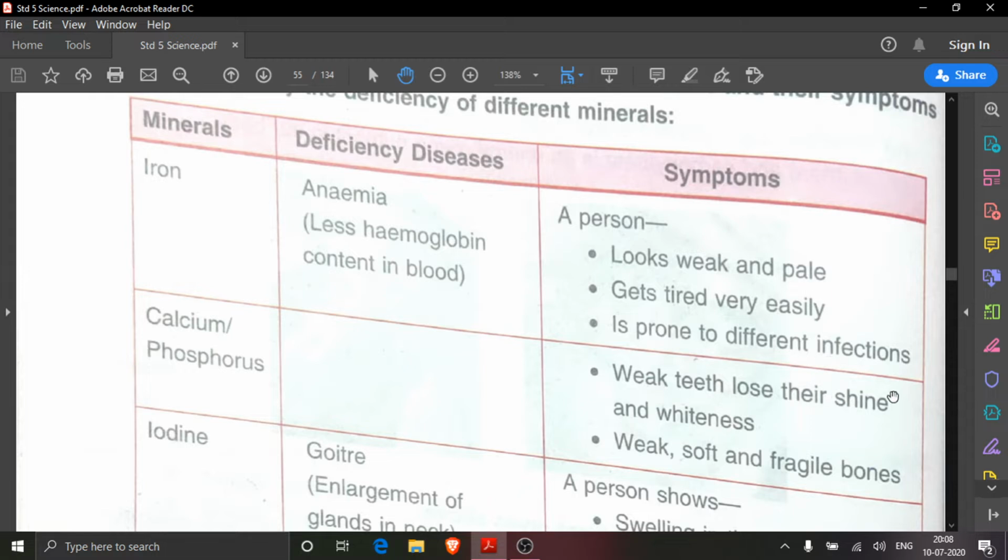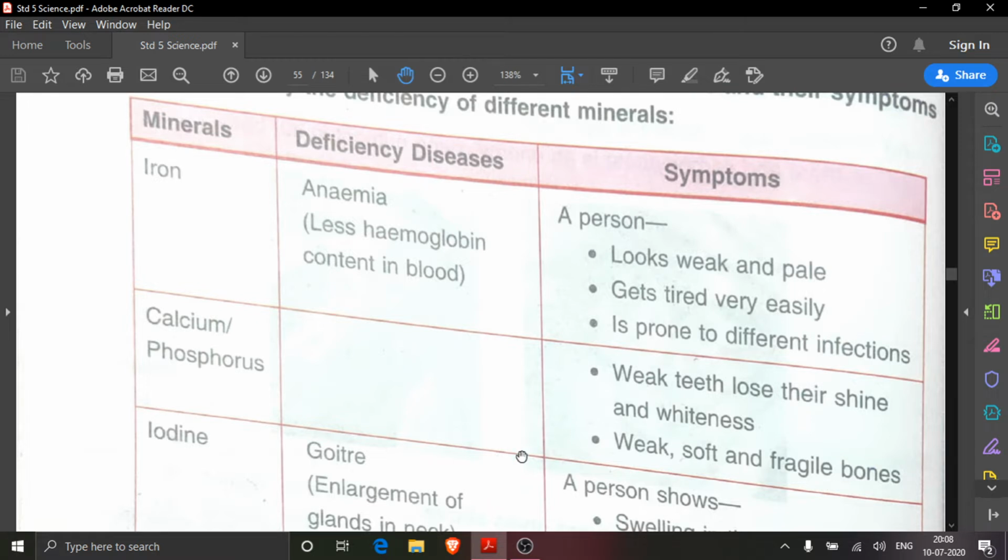They can lose their shine and whiteness also. And then the second point we can write, our bones will be weak, soft and fragile. Weak means, you know, not strong. Soft means, also you know, not hard. And fragile means which can be easily broken.